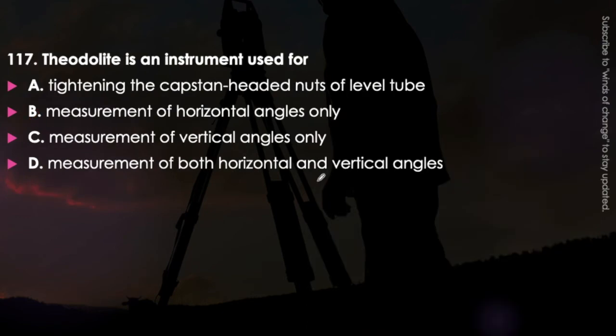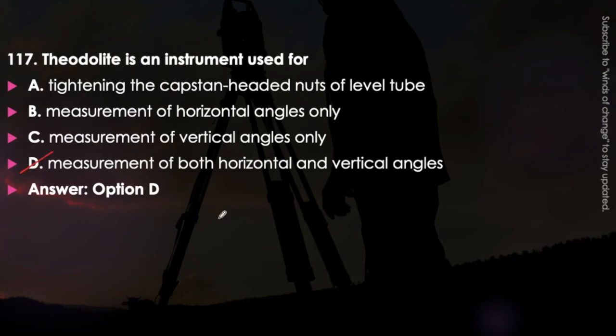in the field. Next question. Theodolite is an instrument used for tightening the capstan headed nut of level tube, measurement of the horizontal angles only, measurement of vertical angles only, or measurement of both horizontal and vertical angles. For theodolite, what will be the correct answer? The answer will be option D, that is through theodolite we can measure both vertical as well as horizontal